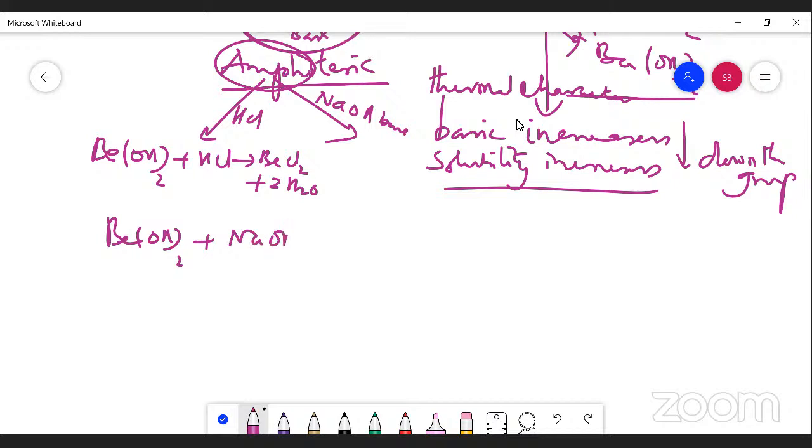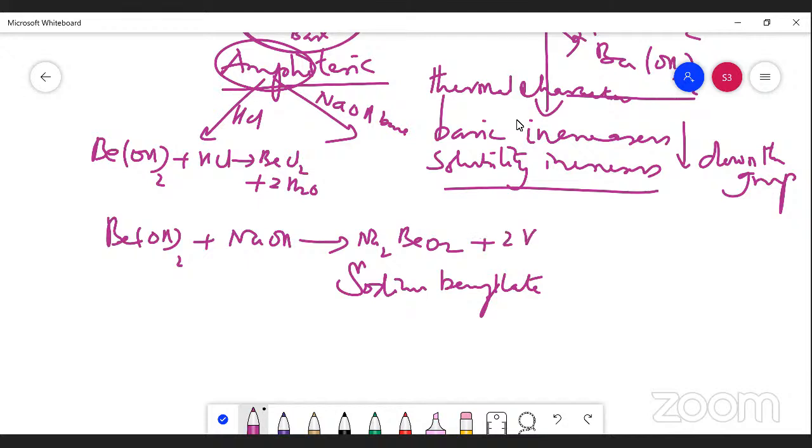The product formed is called sodium berylate, Na2BeO2, which forms along with the liberation of two water molecules.